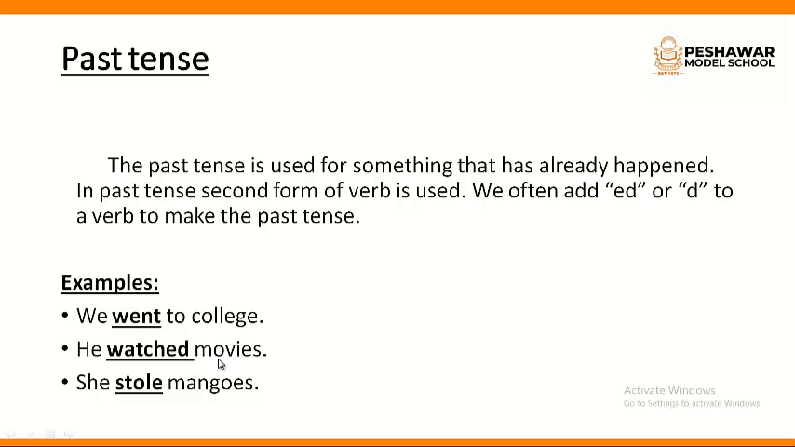I watch movies. But if it is in the past, I watched movies. So he watched movies. She steals mangoes. It would be present tense. But here she stole mangoes, something which was done in the past. She stole mangoes in the past. Okay. Now you have learned about the present tense and past tense.